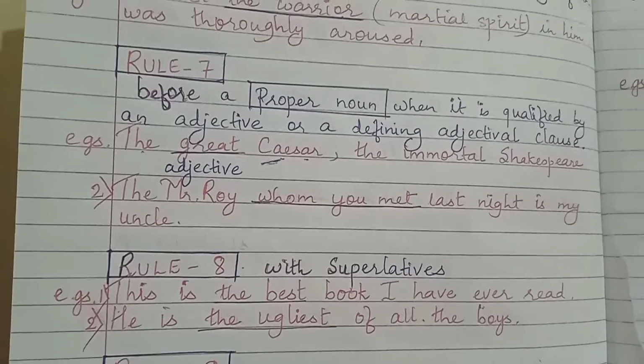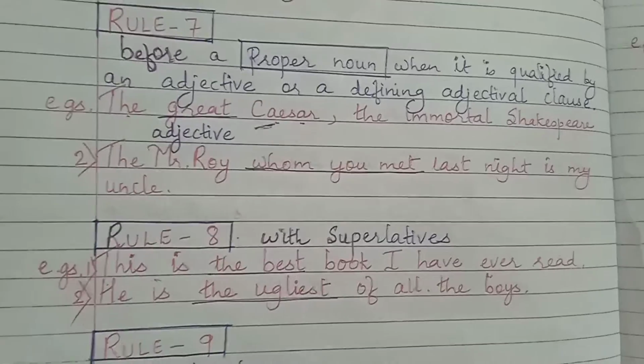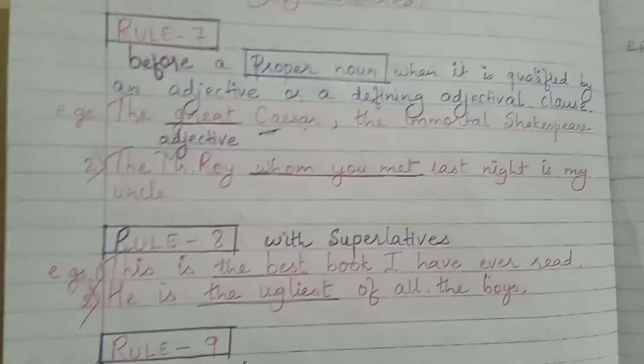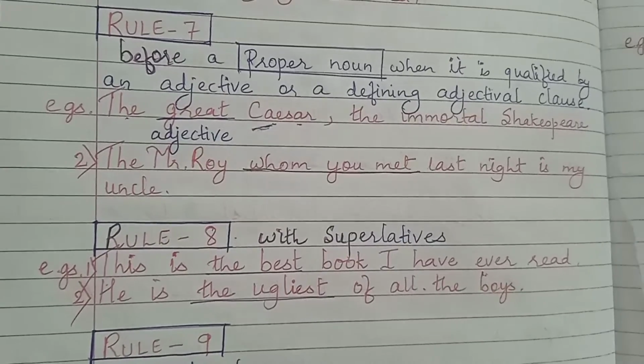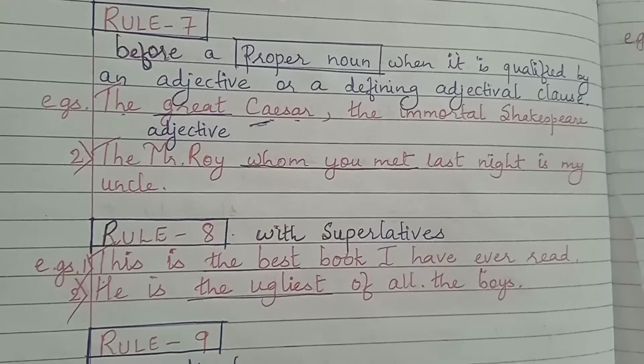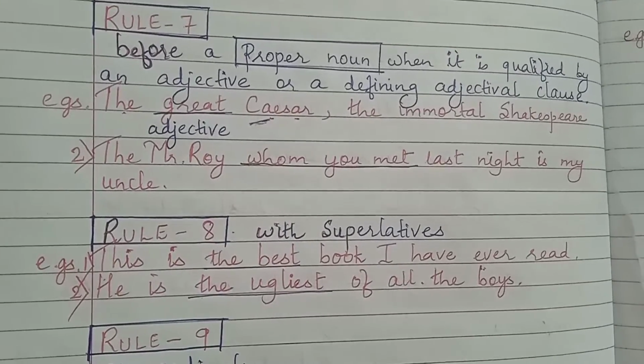which tells you more about a noun or a pronoun. Now see this example why article the to be used before a proper noun. Example number 1. The great Caesar.